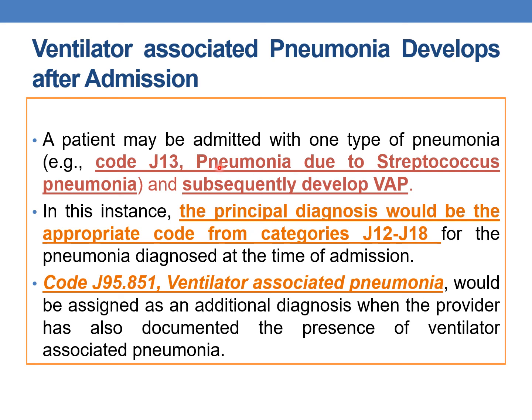That is, pneumonia due to streptococcus pneumoniae should be the PDX, and code J95.851, ventilator associated pneumonia, would be assigned as an additional diagnosis when the provider has also documented the presence of ventilator associated pneumonia.